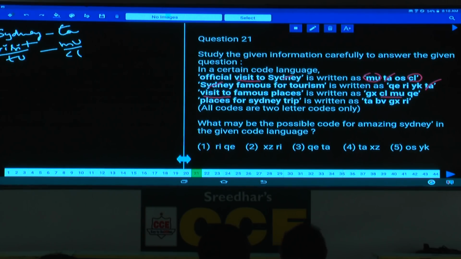Then in the first statement, what is left over here? Official is the word left over. And what is the code left over in this one? Official is left over, and the code which is left over is OS. Official is OS. And is there any word official in the remaining? No. Then compare the second and the third.